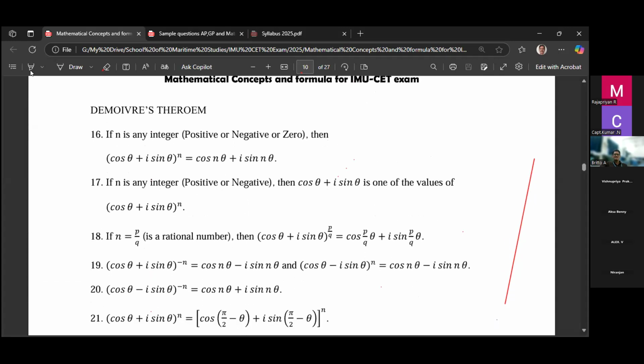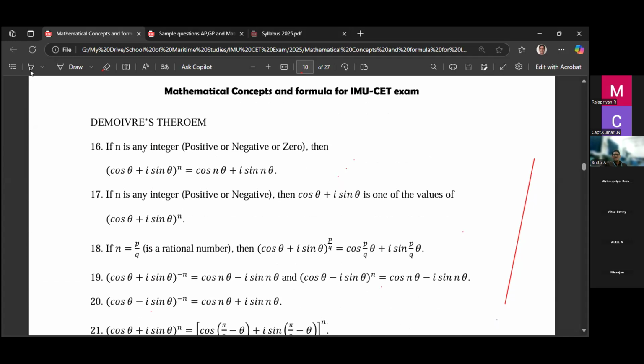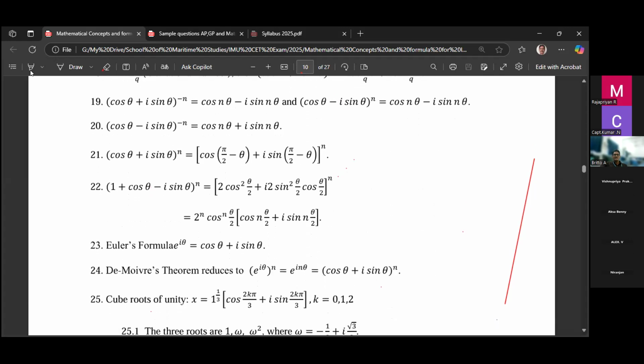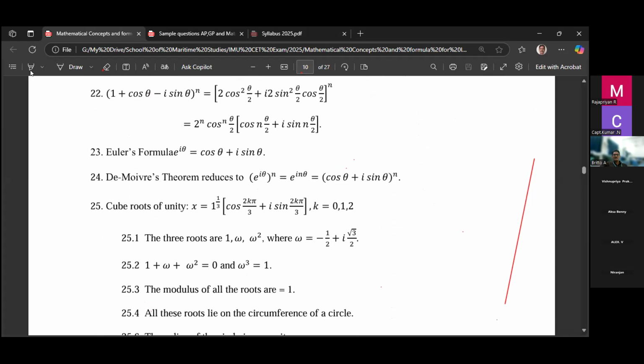Next one, De Moivre's theorem. Here n is any positive integer. Then we write (cos theta plus i sin theta) to the power n equals cos n theta plus i sin n theta. The n comes with the angle. If n equals 1, then it is cos theta plus i sin theta. If n is minus n, then it is cos n theta minus i sin n theta. So remember these properties, especially De Moivre's theorem, because by using De Moivre's theorem, a question may come. In the place of n, if you put p by q, then the coefficient of theta should be p by q. So these are some of the properties of De Moivre's theorem.